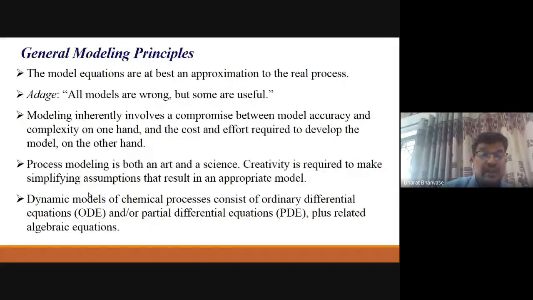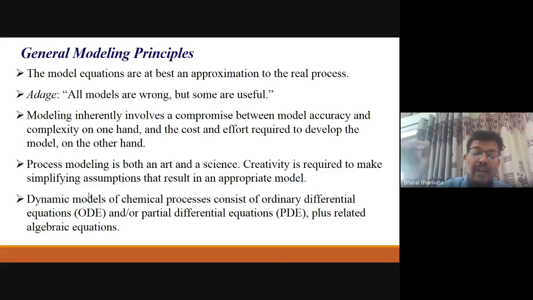Then if you see this dynamic model of a chemical process, if you consider an unsteady state model, for that the accumulation part will be there, and no doubt ordinary differential equations will come into the picture. So this is for a lumped parameter system, where spatial variations are neglected.